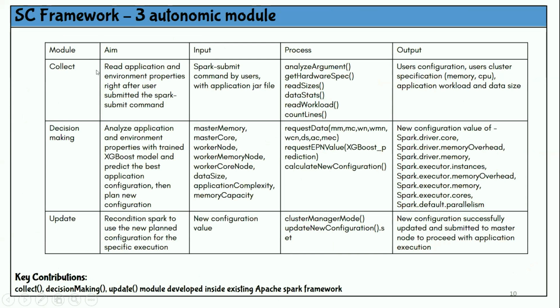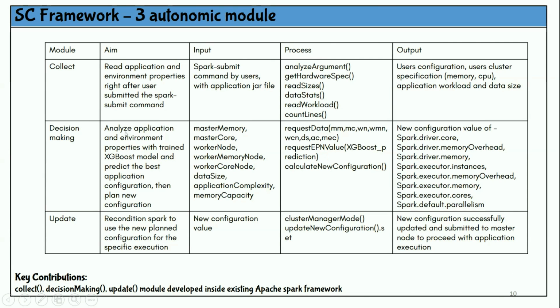Okay, so these are the three modules. The first one is collect. This collect module will read application and environment properties right after the user submits the Spark submit command. So the input is the Spark submit command, the application Java file and also the data. The output is the user's configuration, the user's cluster specification such as memory and CPU, and the application workload and data size.